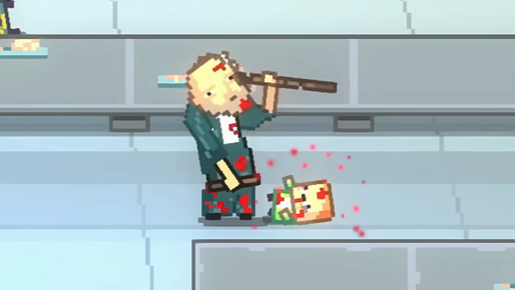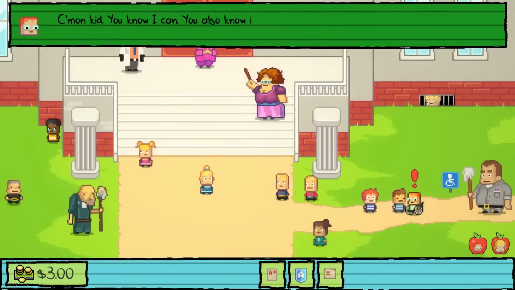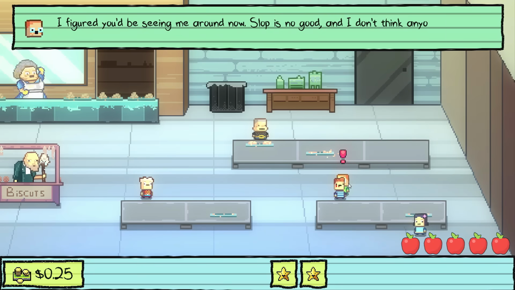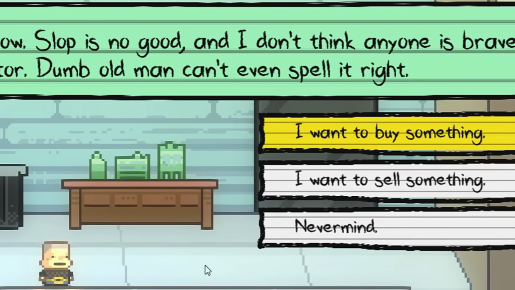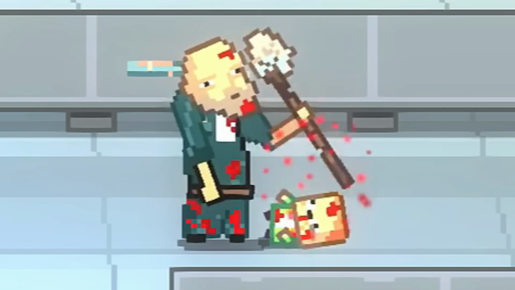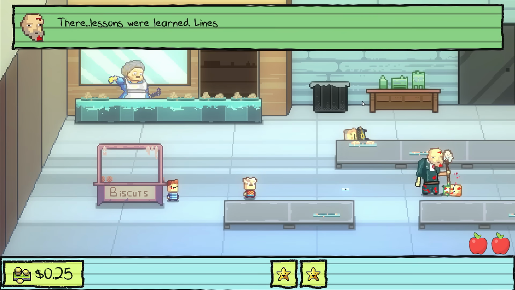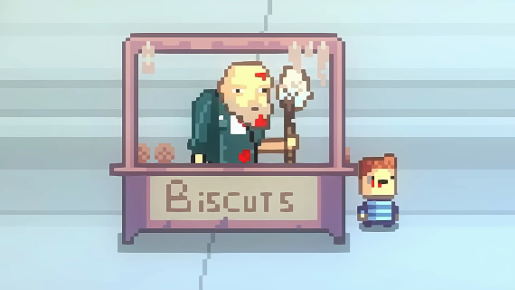in Kindergarten 1. Now your player can't read because you are playing as a 5-year-old, but Monty can, seeing he's the token smart kid. So if you talk to him, he'll mention that the janitor spelled biscuit wrong on their biscuit ball stand, and if you let the janitor know that, then the janitor will bludgeon him to death for correcting his spelling. This can technically happen in any ending due to the fact that it's just a random general event from talking to both Monty and the janitor at lunch.